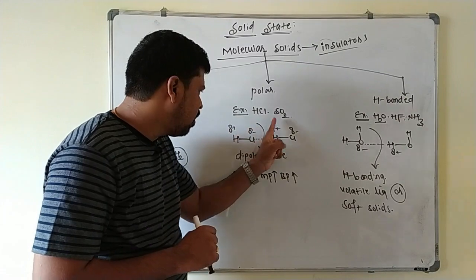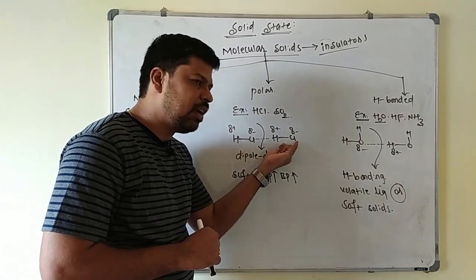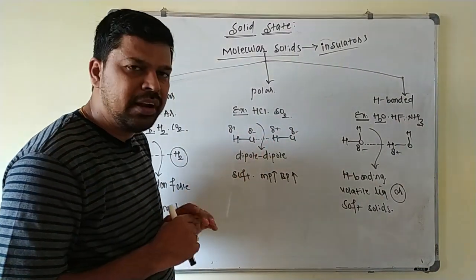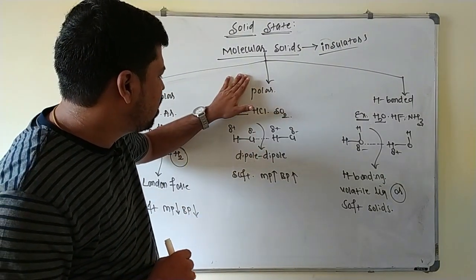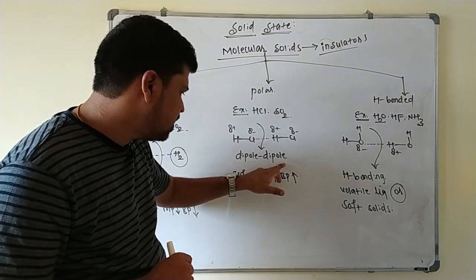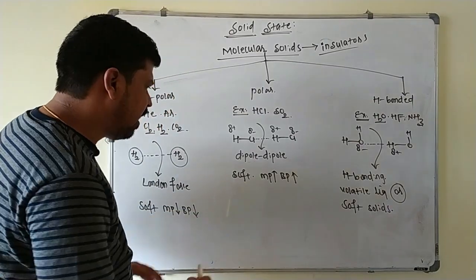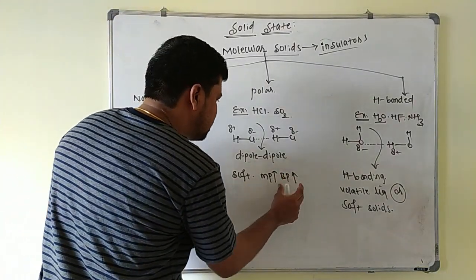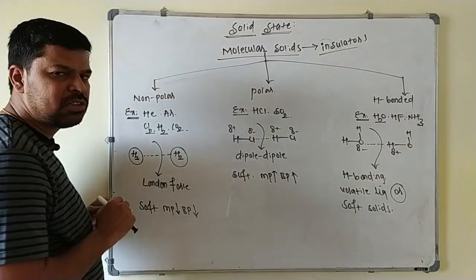And since they are polar in nature, and this is one dipole and this is one dipole, between them dipole-dipole interaction is present here. In case of polar molecular solids, dipole-dipole interaction is present, and these are also soft solids, and their melting point and boiling point are slightly higher than that of non-polar solids here.